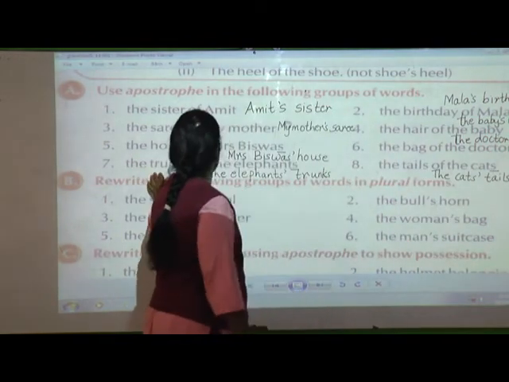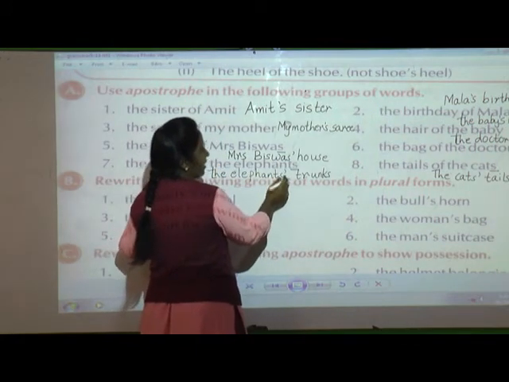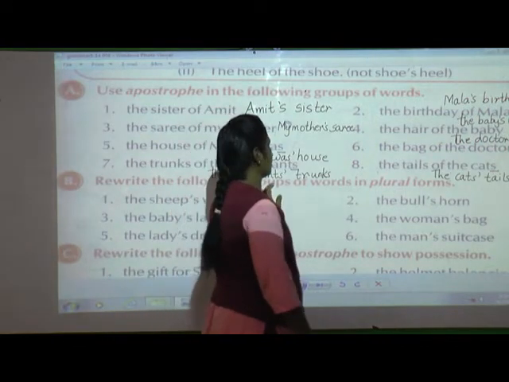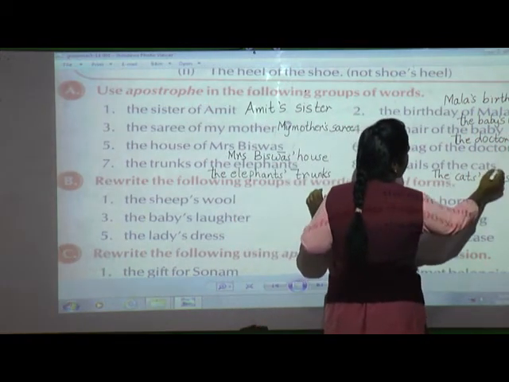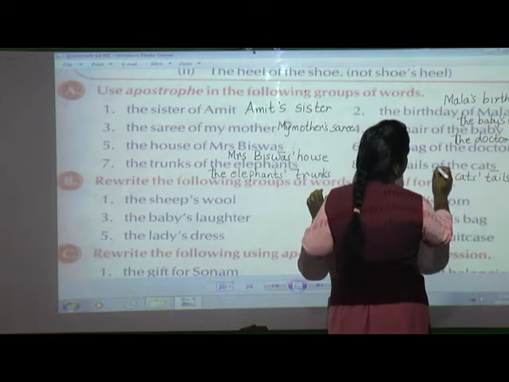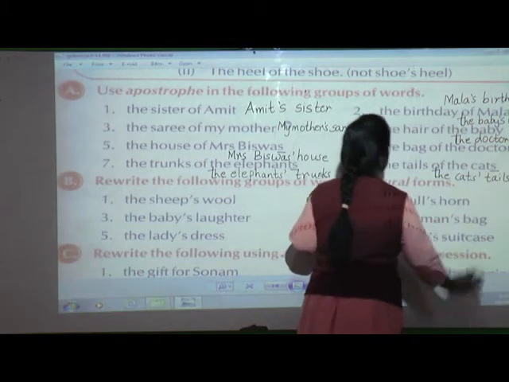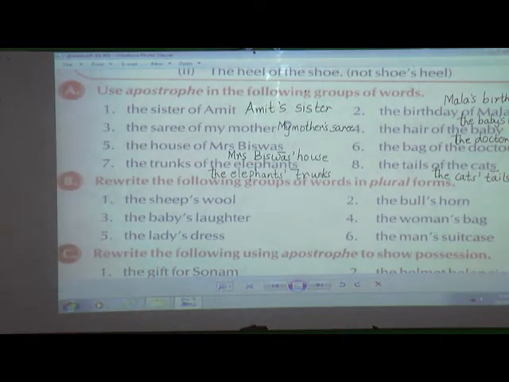Then the seventh one, the word is ending with S, elephants. So the elephants, after S, you are going to put only an apostrophe, not apostrophe S, as per the second rule. The elephants' trunks. Then the last sentence, here also the noun is ending with S. That's why we are going to use only an apostrophe after S. The cats' tails. So these were the answers for exercise A. Children, as I am writing on the board or explaining, at that time you can copy down the answers if possible, or else you will get the answers afterwards.